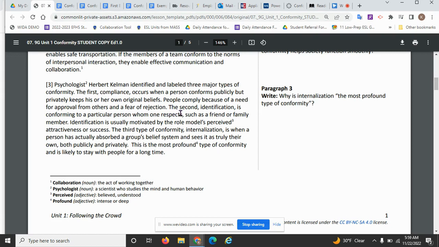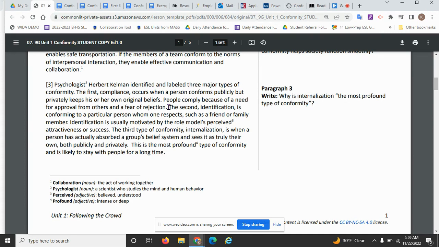Now let's look at the next sentence. The second identification is conforming to a particular person whom one respects, such as a friend or family member. Identification is usually motivated by the role model's perceived attractiveness or success.